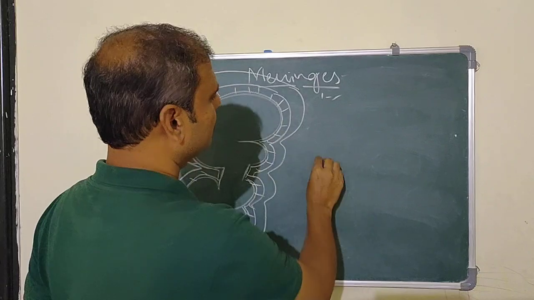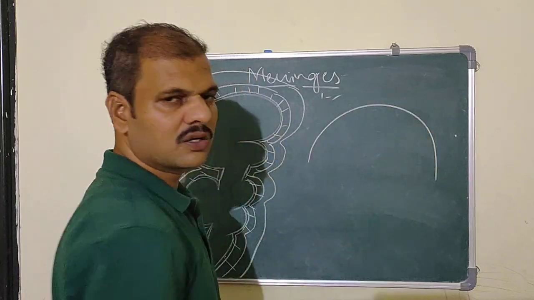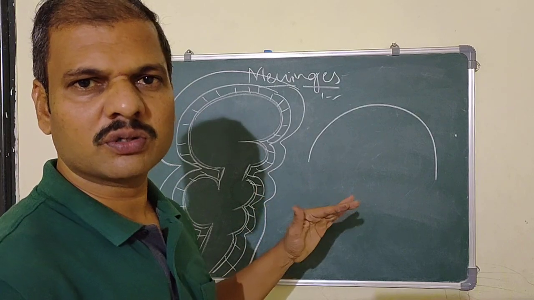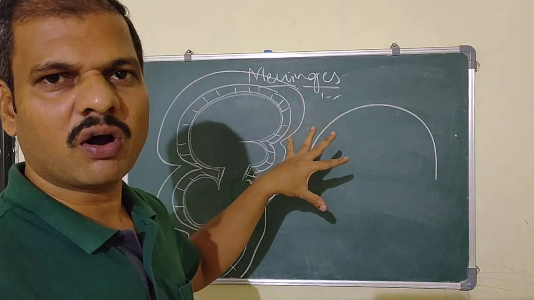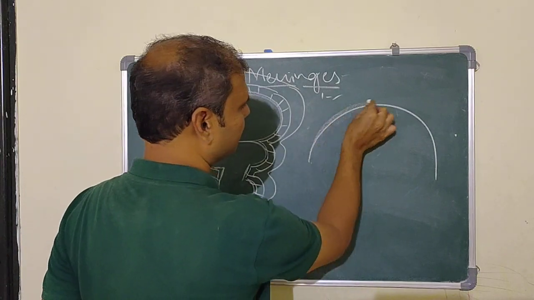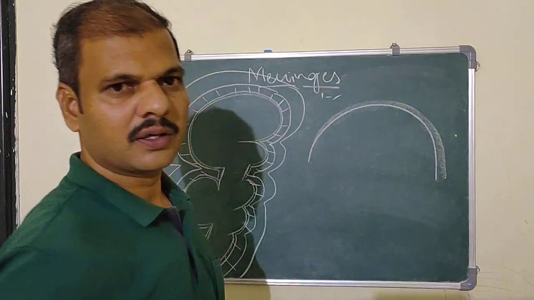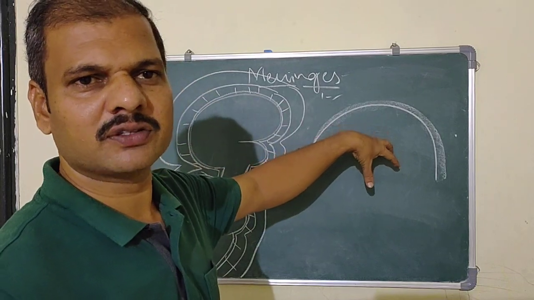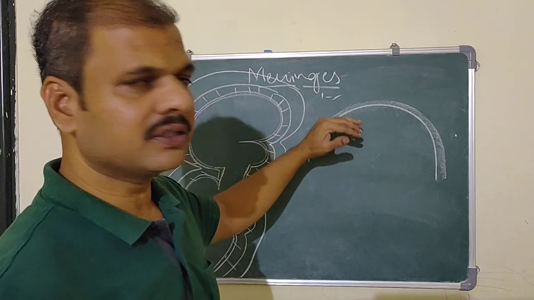For example, this is the skull, the bony part. We can take it as the vault. So this is a bony part. Now, within the vault is the cranial cavity where the brain is located. It has the three coverings.